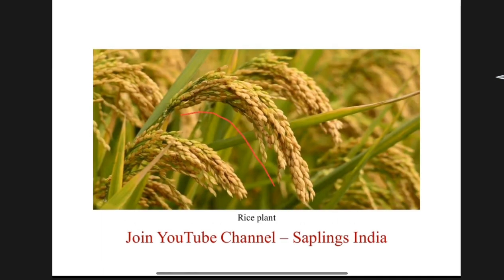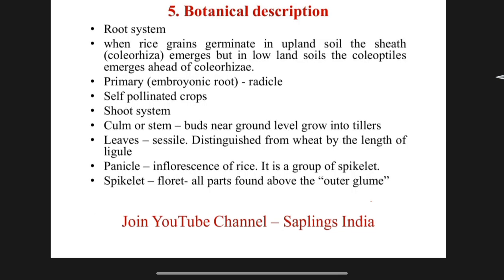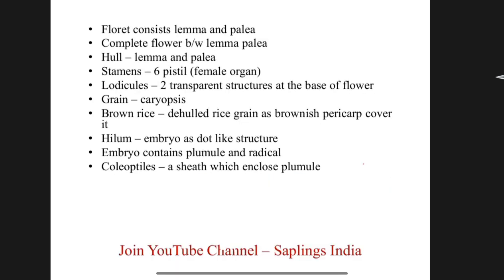Panicle. Group of spikelets. This is the panicle of rice, in which grains are found. Panicle, group of spikelets, and spikelet, floret, all parts found above the outer glume. Floret of rice consists of lemma and palea. Complete flower is between lemma and palea. Lemma and palea are collectively called hull.